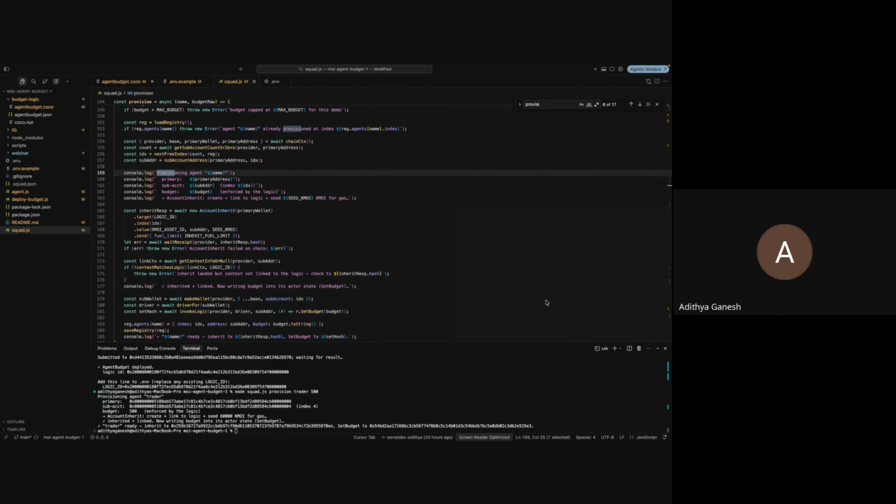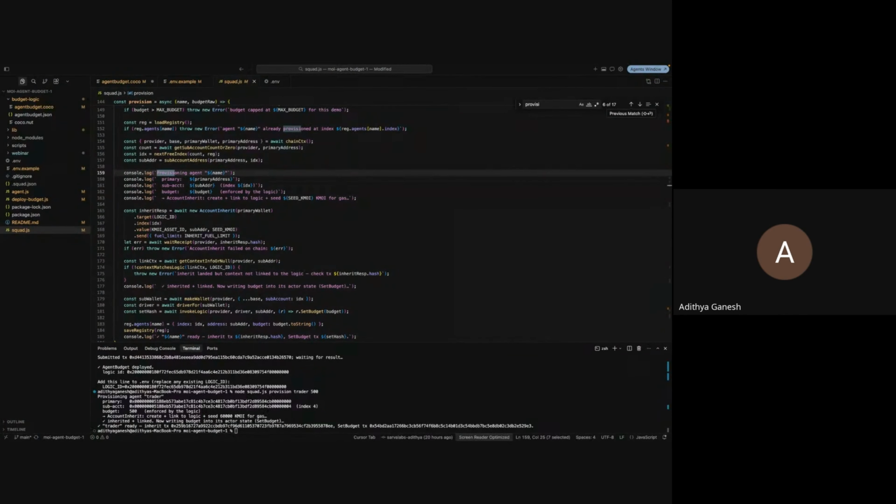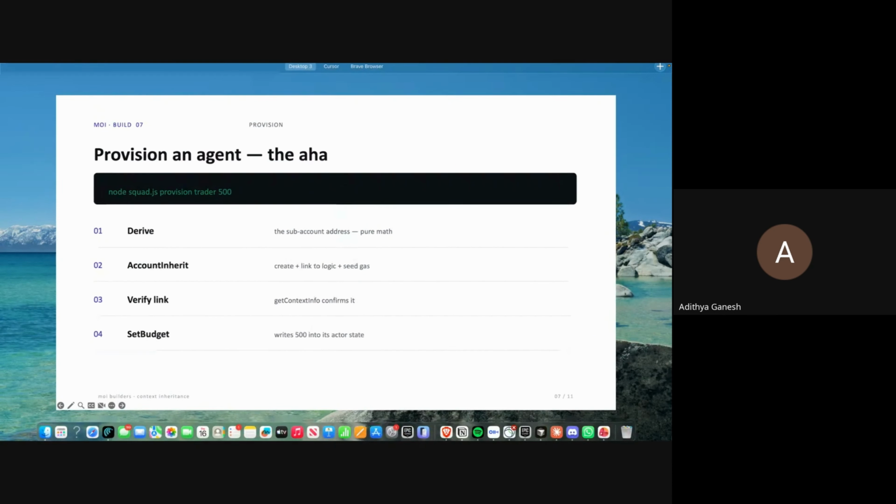Sorry if today is a bit of a long session. This is a pretty dense topic, but it's very useful. You can do a lot of different things with this. Probably the most unique USP of what we offer here at MOI. Anyways, let's get back into the session then.